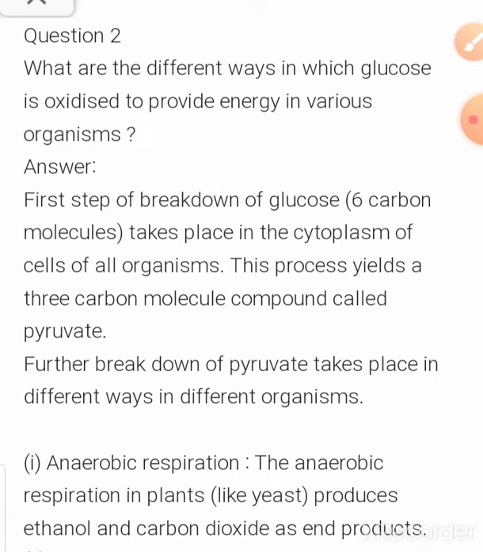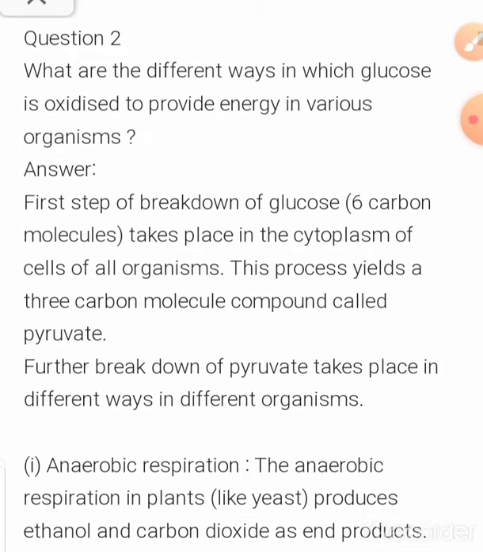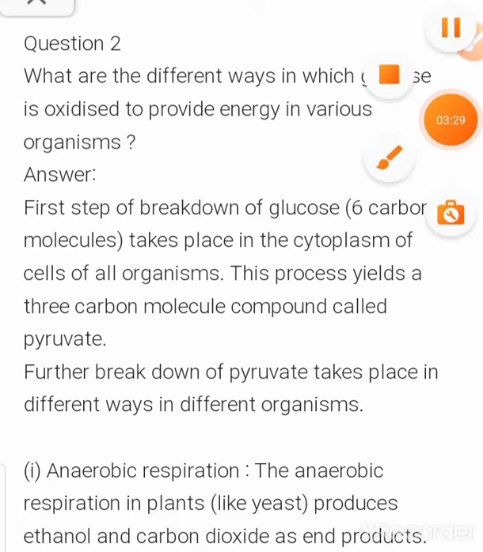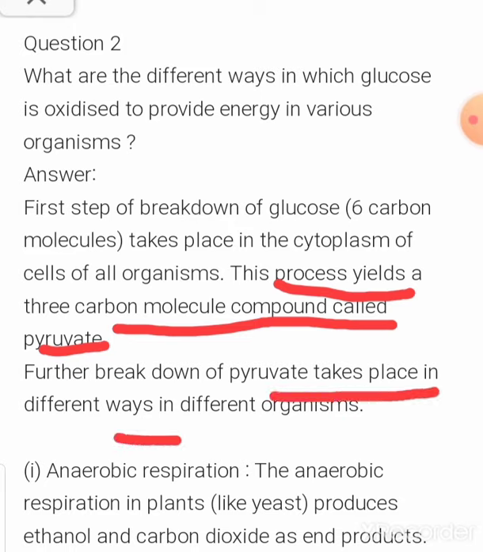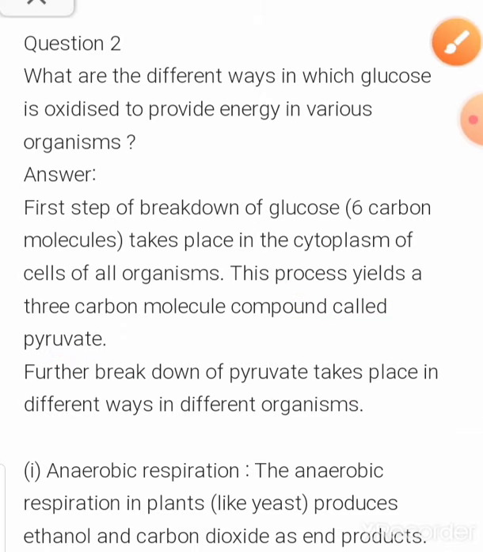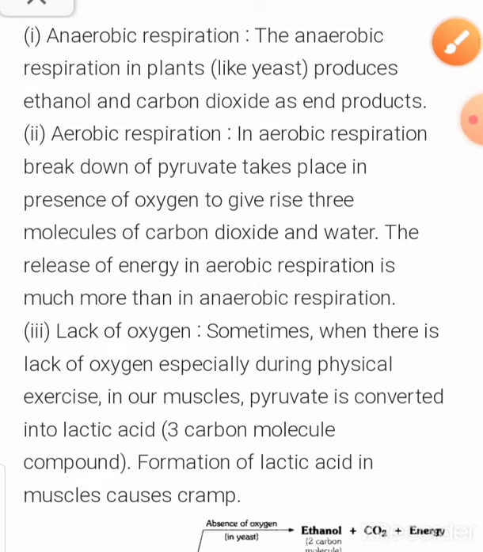So first this breakdown of glucose occurs in all organisms, where glucose is broken down into pyruvate. The process yields a 3 carbon compound called pyruvate, and further this pyruvate is processed differently in different organisms, depending on whether the reaction is aerobic or anaerobic. What do you mean by anaerobic? It means here oxygen is not present. In the absence of oxygen, if the reaction occurs, then it is known as anaerobic, and if it occurs in the presence of oxygen, then it is known as aerobic.